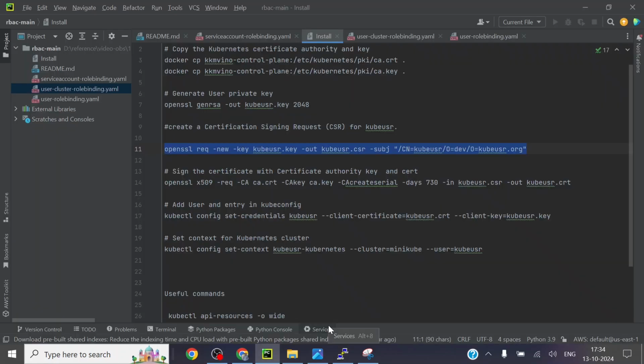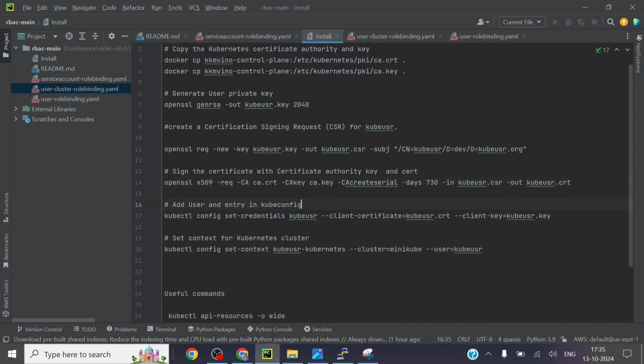Then this signing request will be authenticated by the Kubernetes certificate key file and the certificate file. I need to authenticate this certificate signing request and then issue the certificate. It's like issuing the ID card.